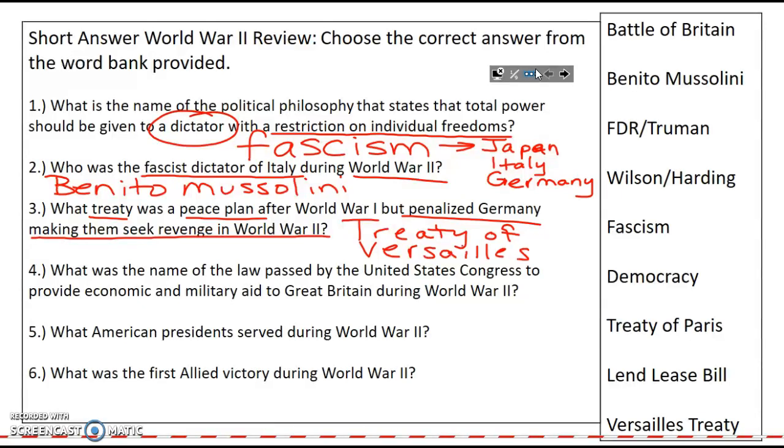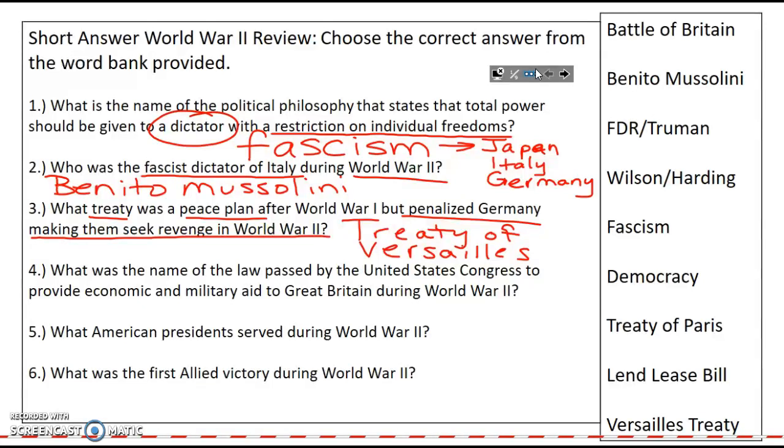The Treaty of Versailles penalized Germany by demilitarizing Germany, which means they shrunk their military to 100,000 soldiers. They had to pay $30 billion in war debt, and they lost territories and lands, and there were rules that Germany had to follow. They also had to take blame for the war. And that's not going to make the German people happy, and it's going to make them turn to Hitler, which helped lead to World War II. So the Versailles Treaty was not good for Germany.